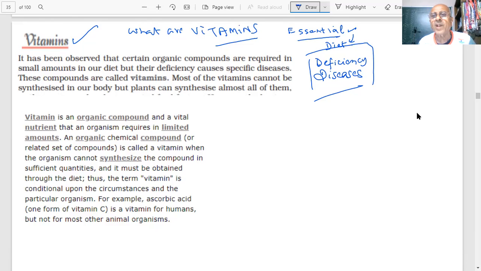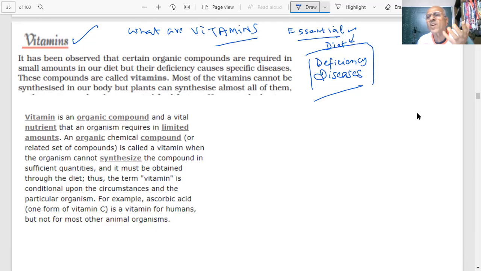What I'm saying is, if you don't eat vitamins, then there will be deficiency of vitamins and certain specific diseases. Most of these vitamins cannot be synthesized by the body.